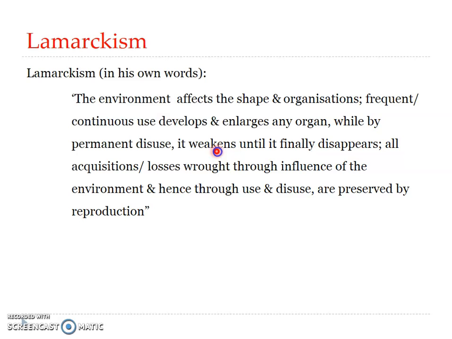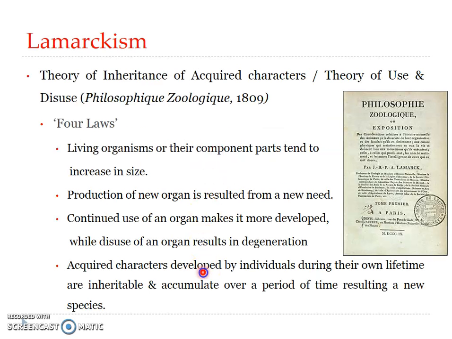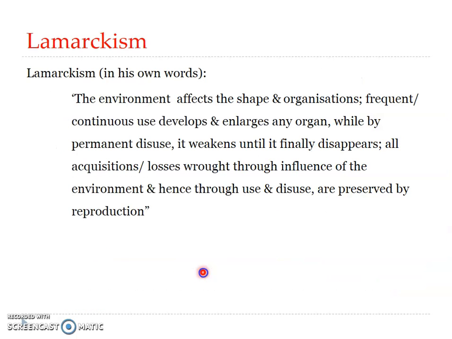This brief description includes all the four laws as explained in the theory of inheritance of acquired characters. It says that it is the environment that actually influences the shape and organization of a living organism. Secondly, it says that frequent use of any organ better develops that particular organ, and permanent disuse weakens it or even results in disappearance of the organ.